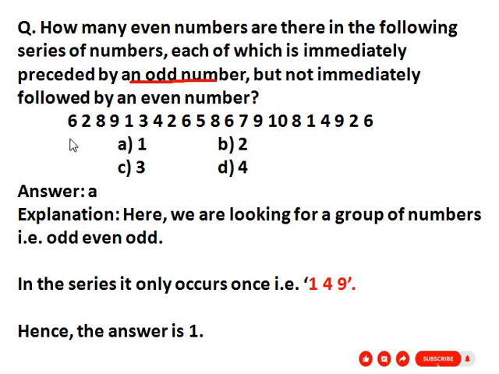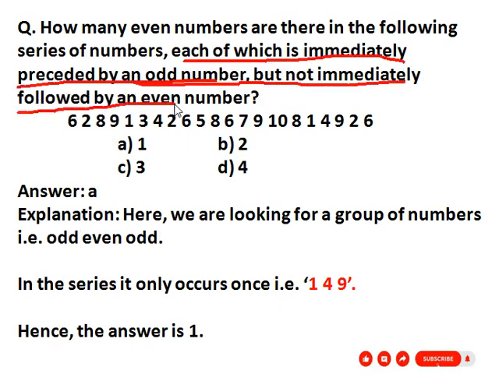See the series: 6, 2, 8, 9, 1, 3, 4, 2, 6, 5, 8, 6, 7, 9, 10, 8, 1, 4, 9, 2, 6. So what is the condition? Each of which is immediately preceded by an odd number but not immediately followed by an even number. So we are looking for a group of numbers: odd, even, odd. So the first number is odd, then even, then again odd.